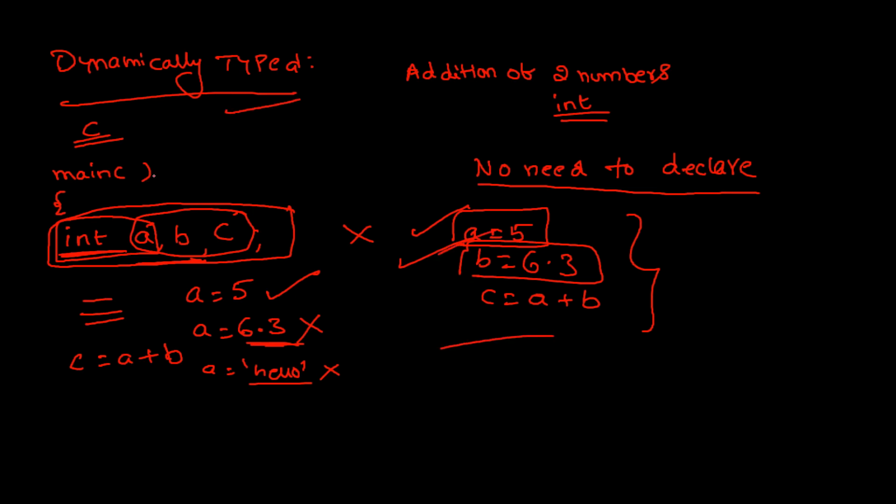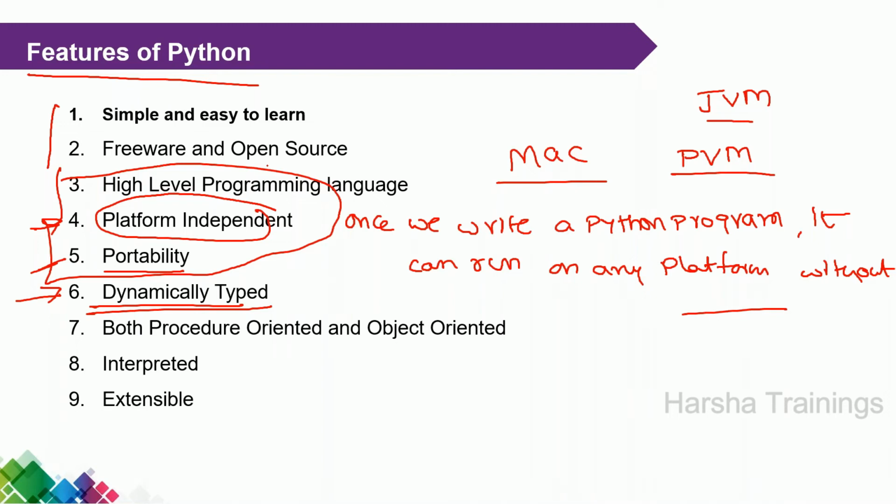Python is dynamically typed. This other one is called static. Now you got the meaning. Static in the sense fixed. Dynamic in the sense that depending upon the value, the type of the variable may change. If I assign 5, automatically that is an integer. If I assign 6.3, that is a float. If I assign hello, that becomes a string. There is no restriction on the variable. Only based on the value, the type is automatically fixed. That is dynamic typing, and this is the most important thing.